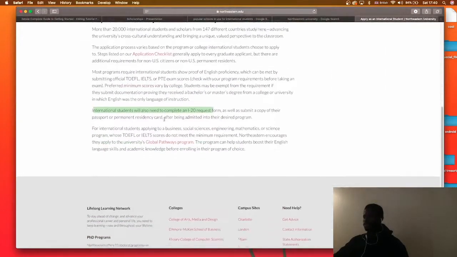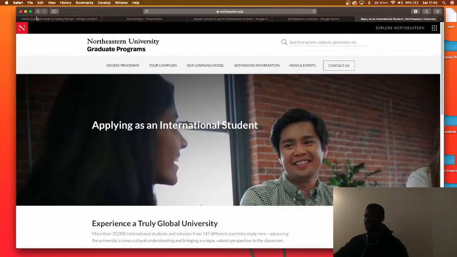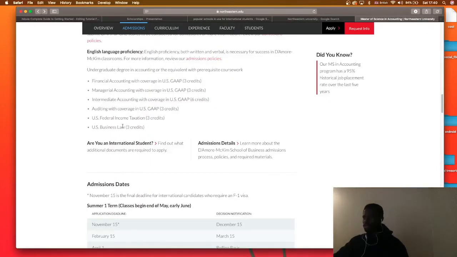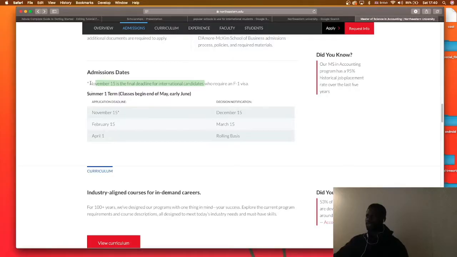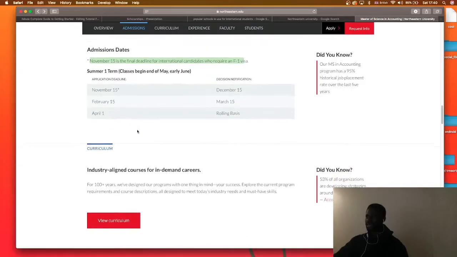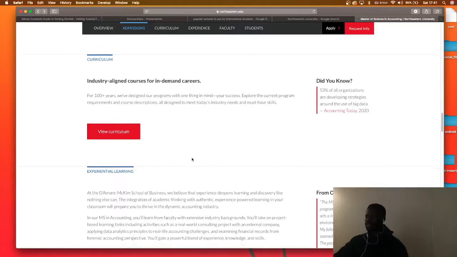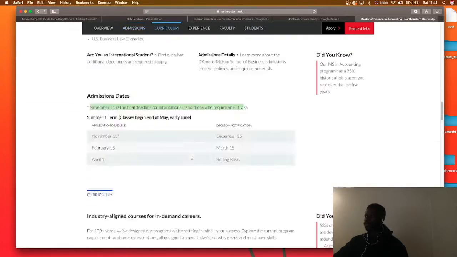Yeah, so at least we've seen the requirements. We can go back. Let's see what else they have. These are the admission dates. November 15th is the deadline for international candidates. So you know what? Once you come to the website of the school, all the information there is for you. Make sure you read as much as possible. These are the deadlines. You need to keep the deadline in mind in order not to miss any important thing.